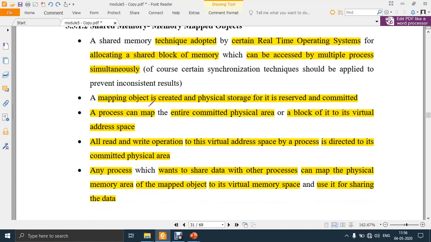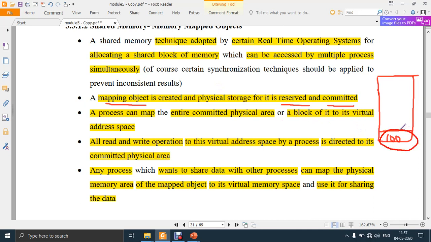A memory object or mapping object is created and physical storage is reserved for it and committed. What do you mean by this? It is nothing much. Let's say this is the physical memory, that is the RAM, and let's say this RAM is 1 GB. Out of 1 GB, let's say this part is 100 MB. This 100 MB will be committed and reserved for a mapping object which is created. This mapping object of 100 MB is used for communication among many processes. Any data you write here will be communicated with other processes. That is the meaning of this.